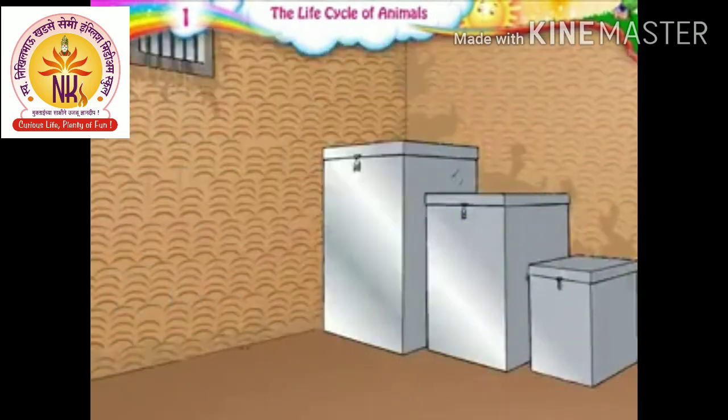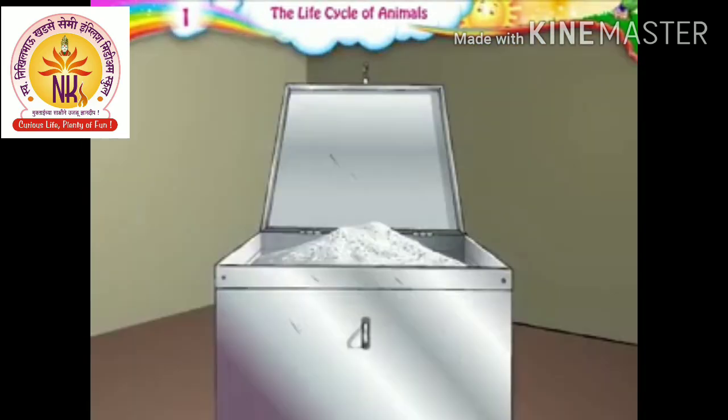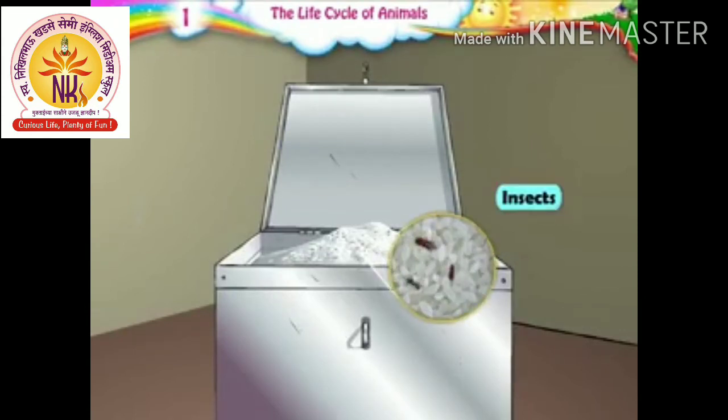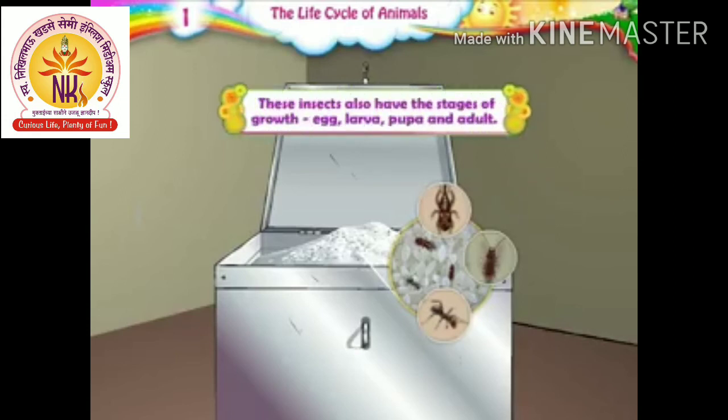After we have cleaned grains that we buy, we store them in boxes. Even then, when we open the boxes, after some days, we may see some insects in them. Why does this happen? This happens because if a female insect lays eggs in the grains, they grow due to the warmth and air present in the box. The insects also have the stages of growth, namely egg, larva, pupa, and adult. When we open the box, we find insects in the different stages of growth.